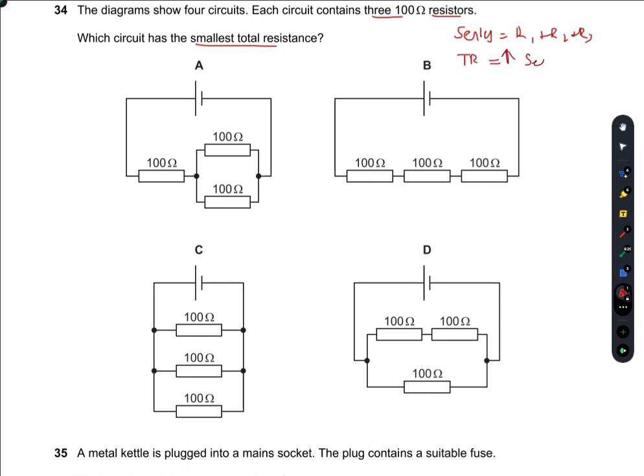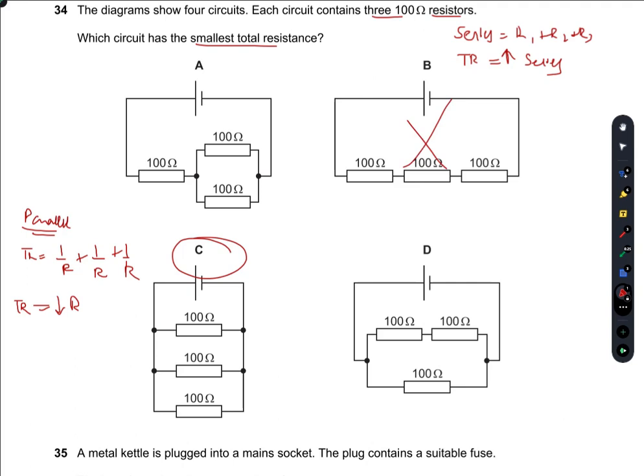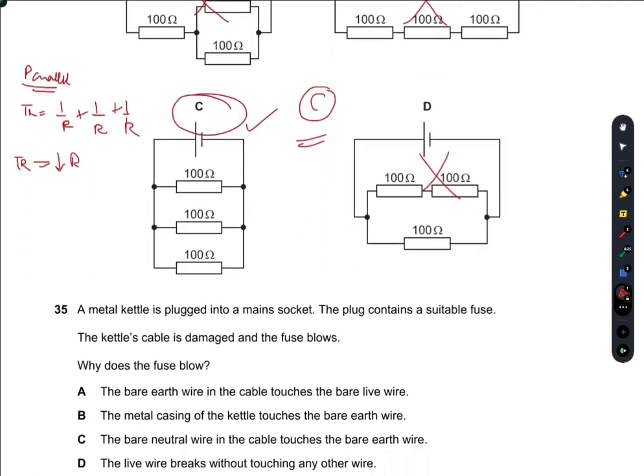Whereas in parallel arrangement, the resistances are divided, so there is a lower total resistance in parallel arrangement as shown in C. B has the greatest, A has the next greatest, D has the middle, and C has the lowest. So C is the right option.